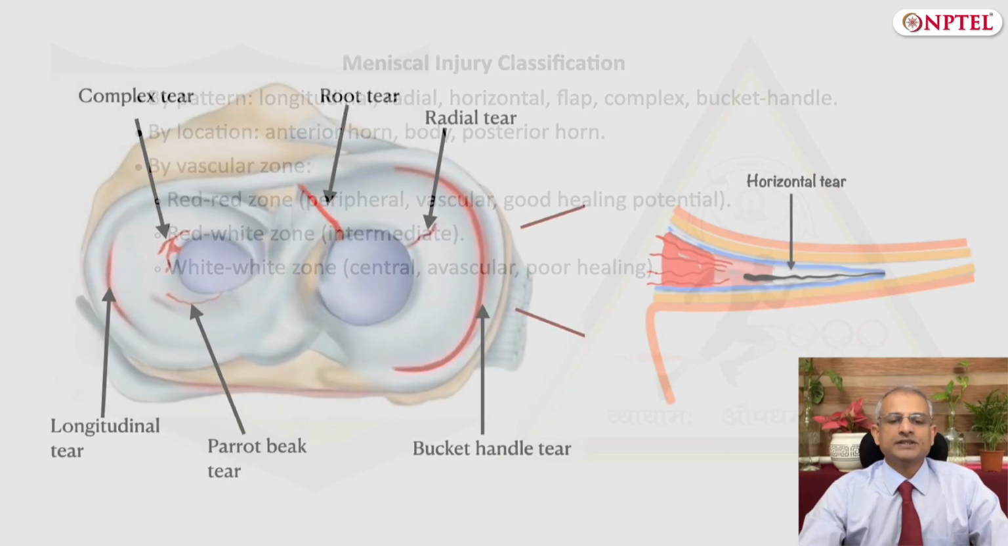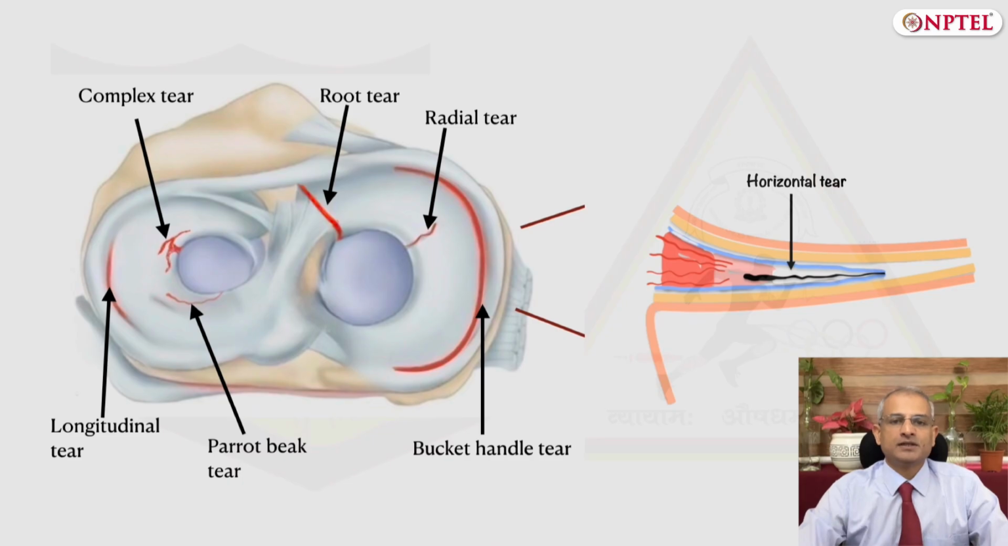The meniscal injuries can be classified based on the pattern as longitudinal injuries, radial injuries, horizontal injuries, flap tears, complex tears, and bucket handle tears, as shown in this figure. By the location of injury, they can be classified as injuries to the anterior horn, to the body, or the posterior horn.